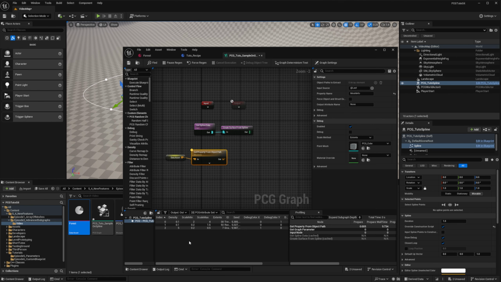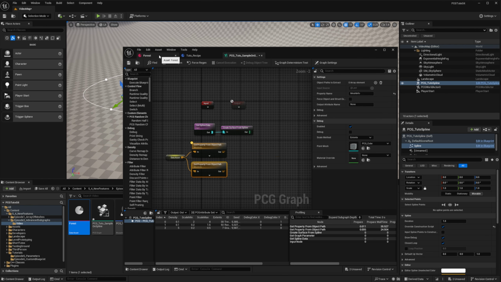That's because we hit the limitation of the get property from object path. We can't extract a struct that has an array, at least not while extracting the whole struct. But you can target an array in a struct. So we're just going to create another get property from object path.